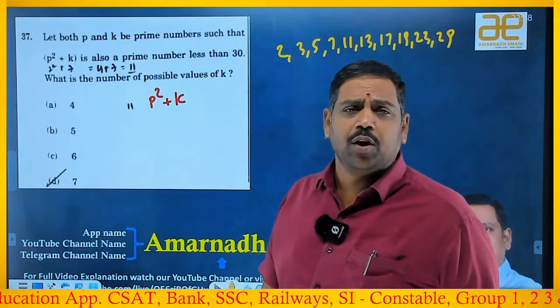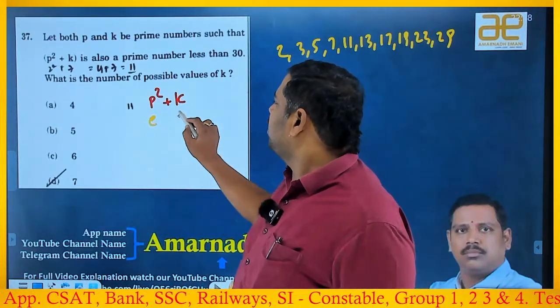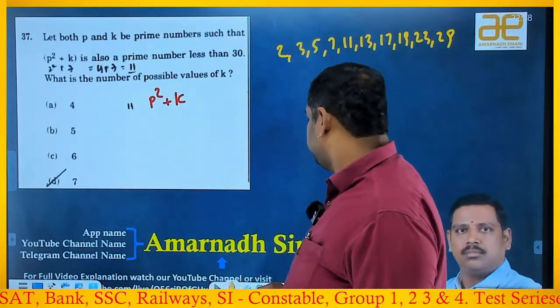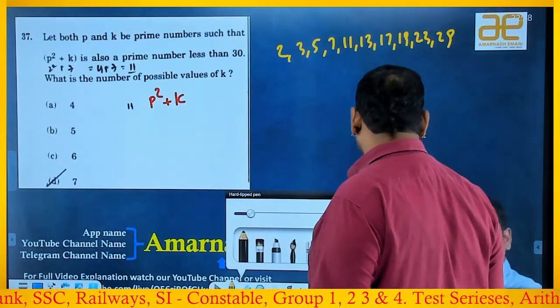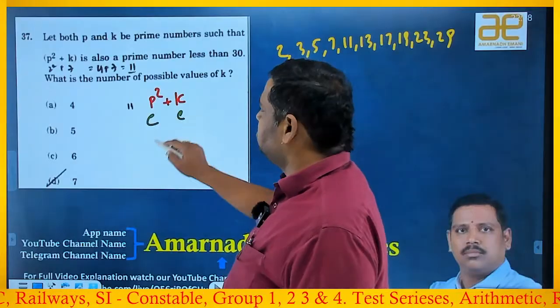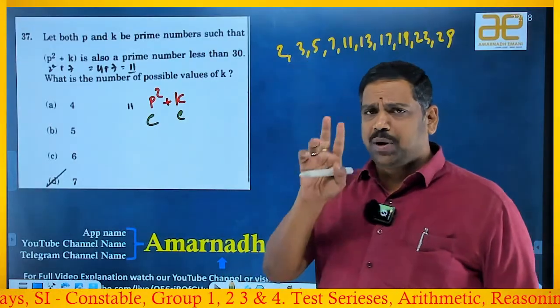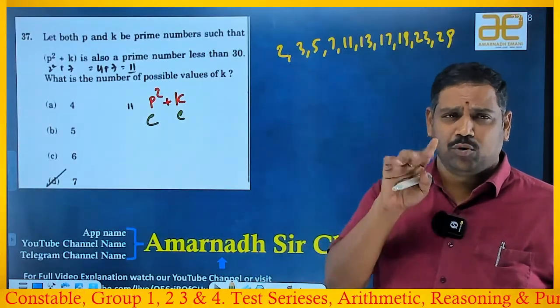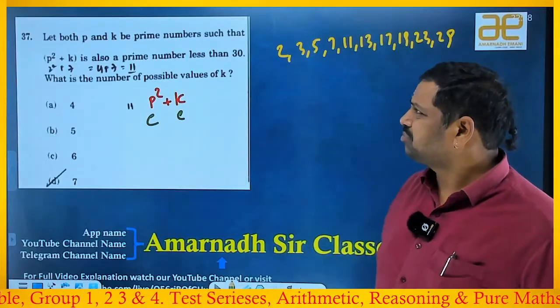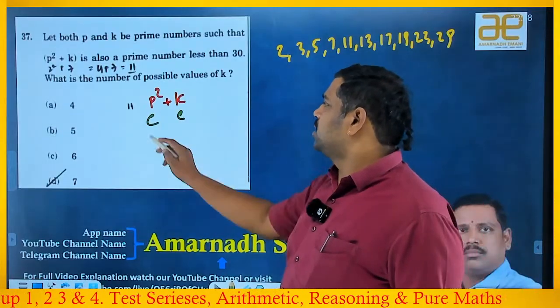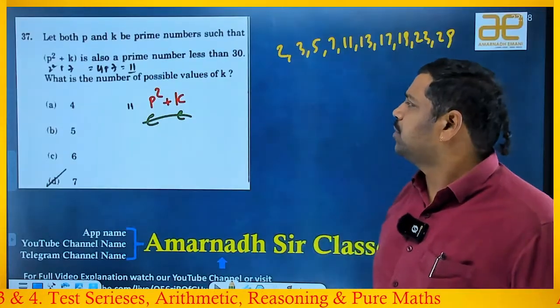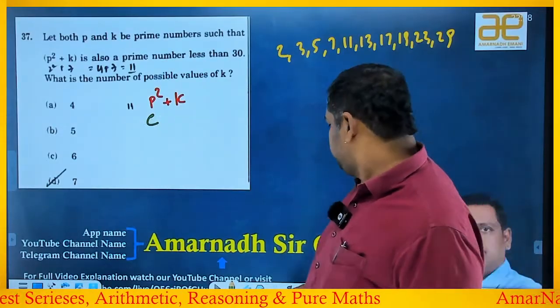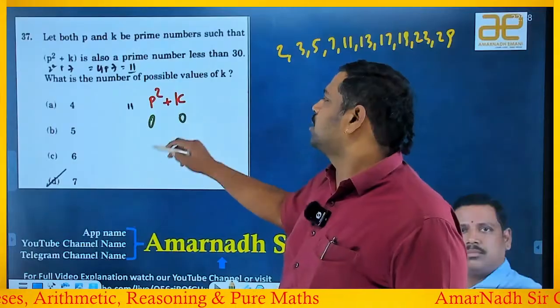Okay, fine. So both being even is a possibility or not, if you observe? No, sir, because two prime numbers are not both even. Only one is an even number, right? So I should not take it. Okay, so then what happens? Both are odd numbers is a possibility or not, if you check.